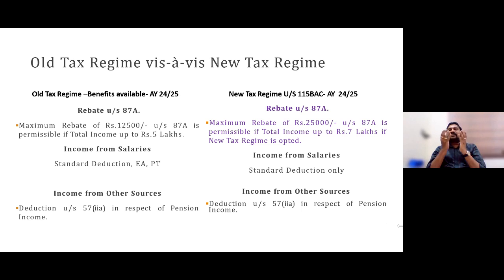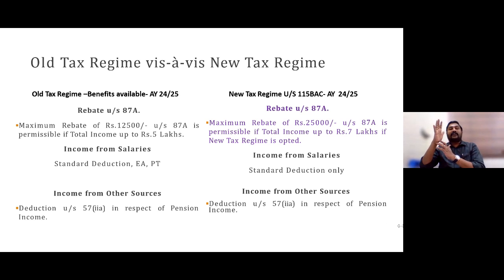Maybe taking this point into consideration, to make it more popular, from this assessment year 24-25, my dear learned participants, another major amendment that has happened, again only for those persons who are opting for the new tax regime, is this: if their income is more than 7 lakh. So what is 7 lakh?